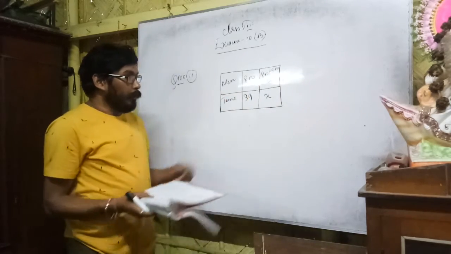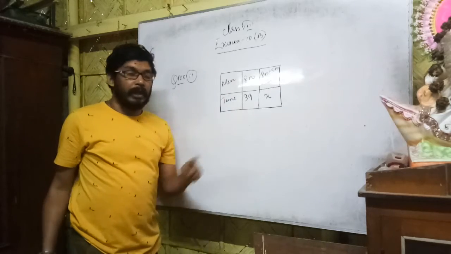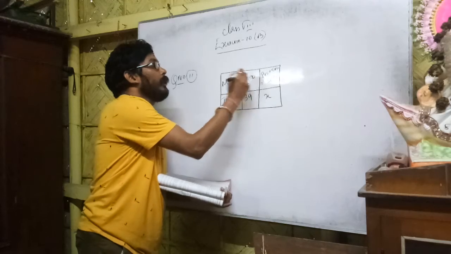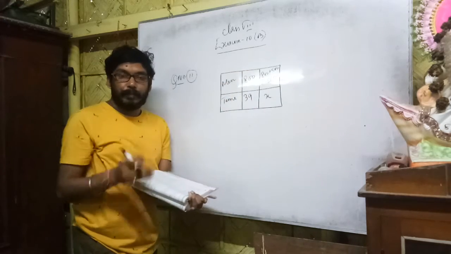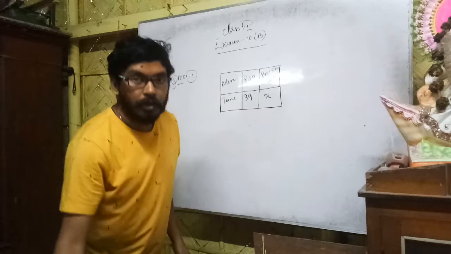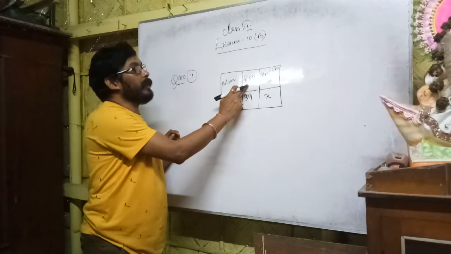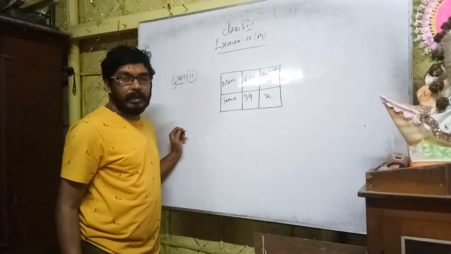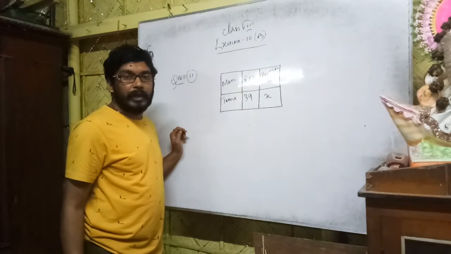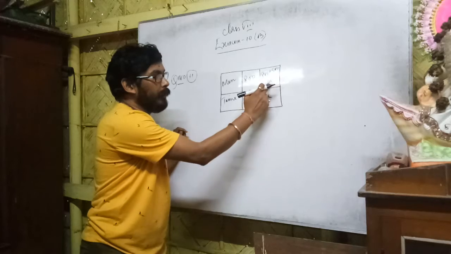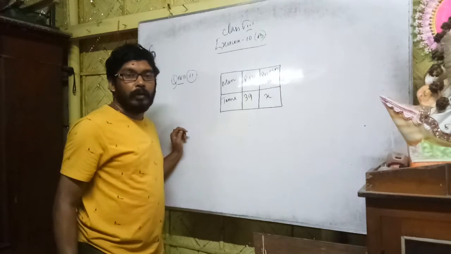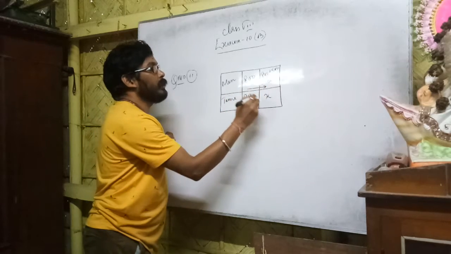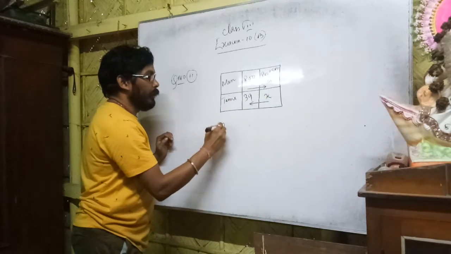I repeat again, more person, less time. If the number of persons is more, the food will last for a short time. More person, less time; less person, more time. So this is also inverse variation. In the first case there were 800 persons, the food lasted for 39 days. Newly 500 more persons have joined. So 800 plus 500, 1300. To find out how long the food will last. So this is also inverse variation. So if you go this side, the other will be in this direction.